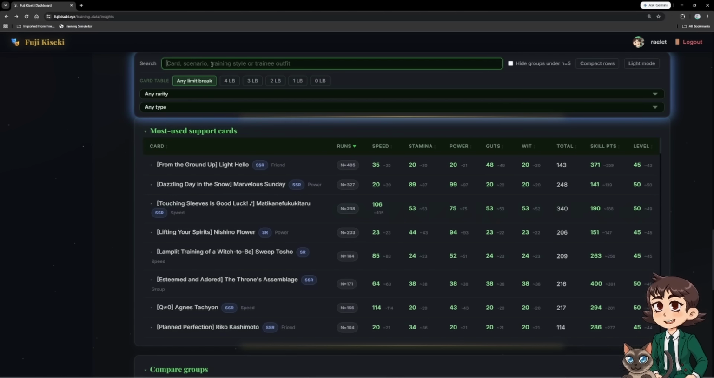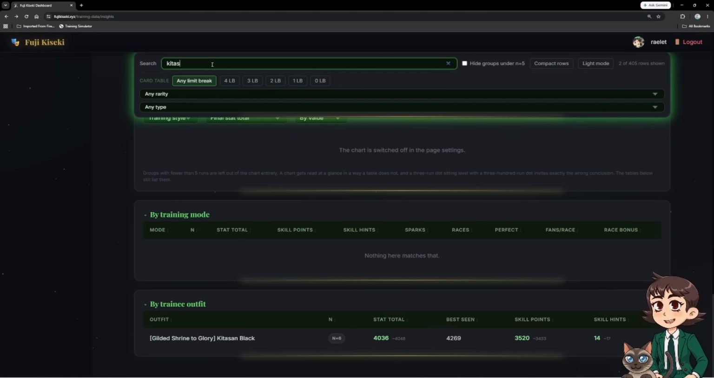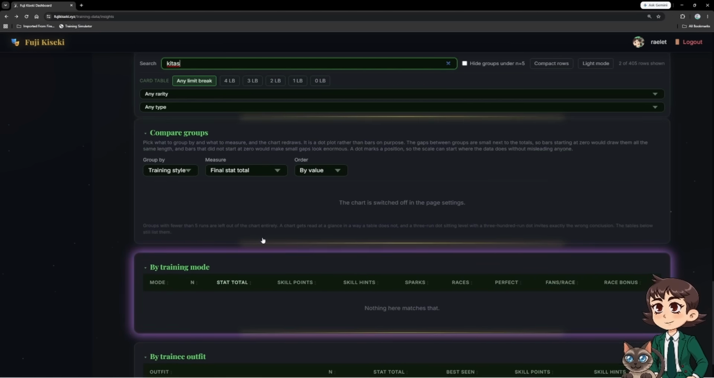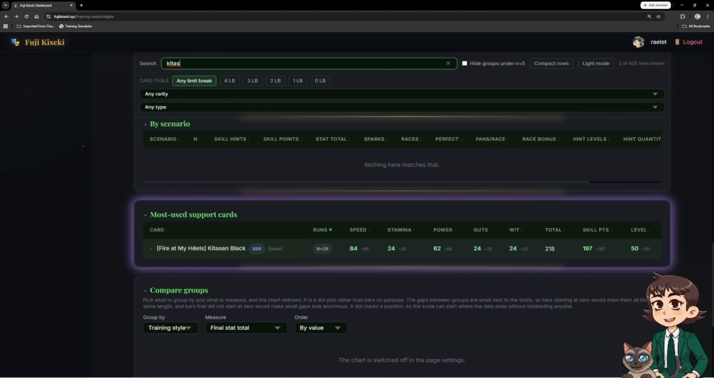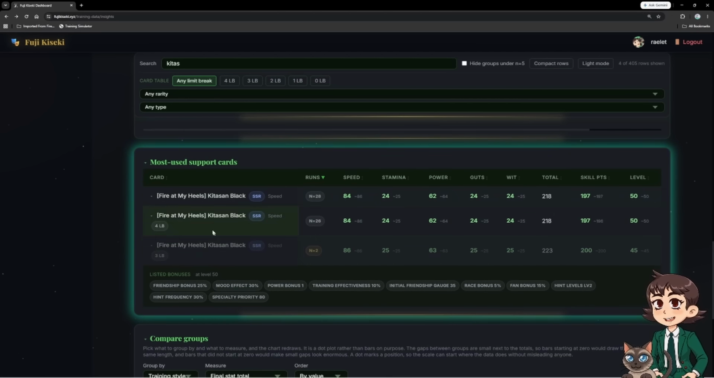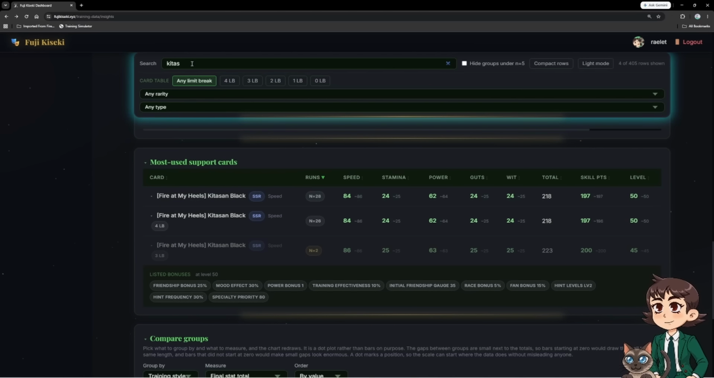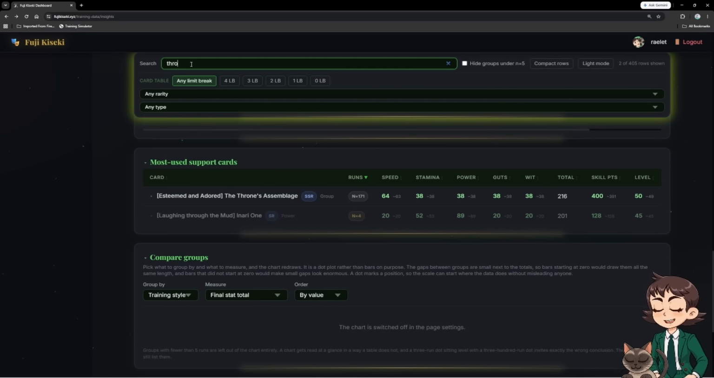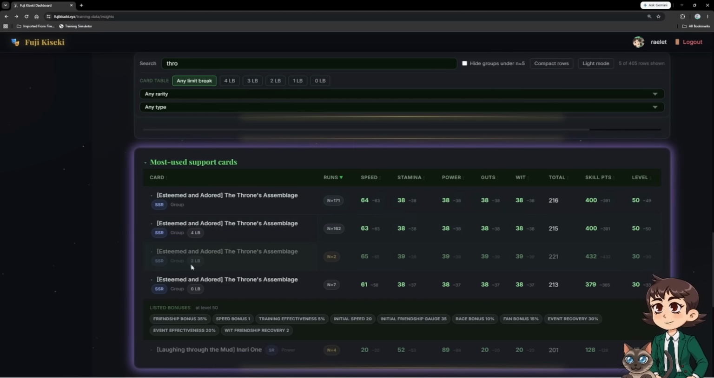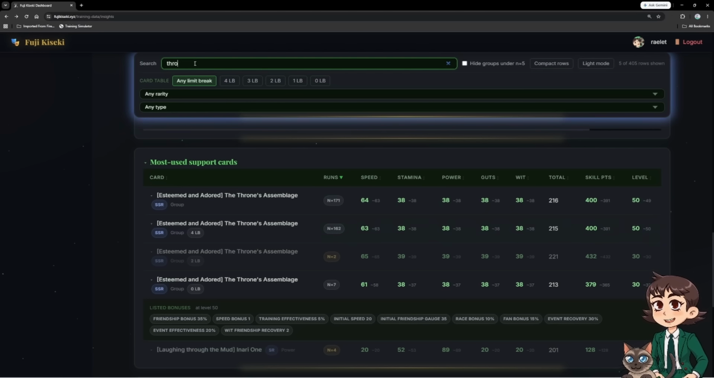You can use this search here to sort through a lot of cards, such as if I wanted to find what Kita-san was doing here. I could go ahead and just type in Kita-san in the search, and then I can see what the returns have been with 4 LB or 3 LB. If I was curious about something like Throne's Assemblage, I could look at this, and then I could see what people have used Throne's Assemblage 4 LB, 0 LB, even 2 LB. There's been a couple runs recorded, so I can filter by that.